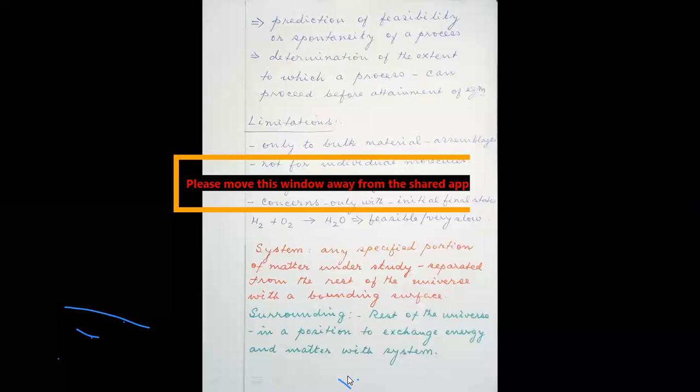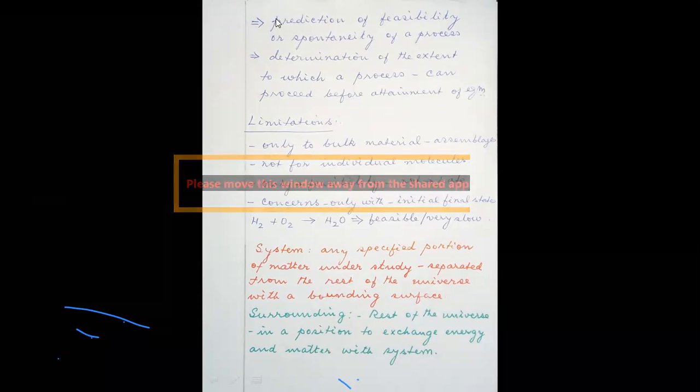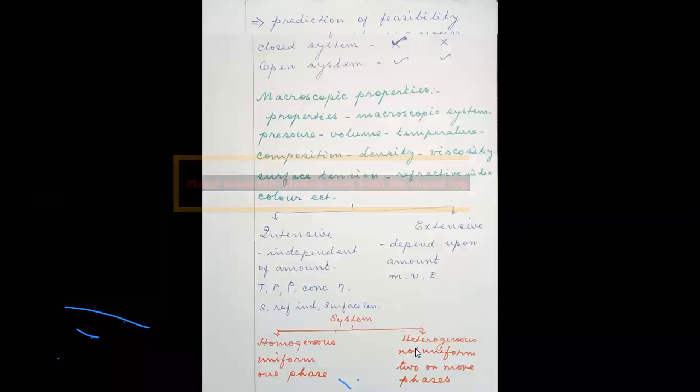Surrounding is the rest of the universe which is in a position to exchange the matter and the energy with the system. It is called surrounding. So when you go to the next slide,